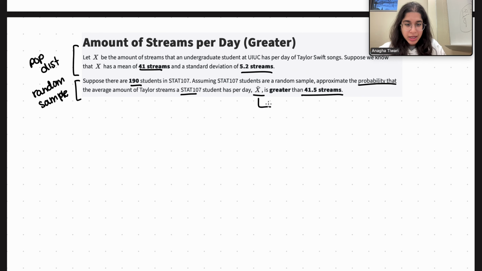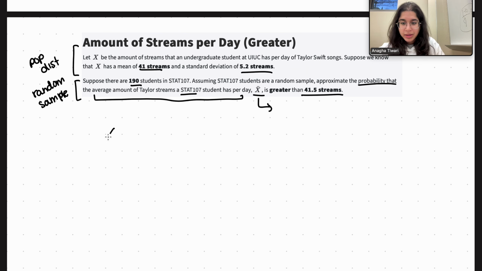It's the variable that represents the average amount of Taylor Swift streams a Stat 107 student has per day. So we're dealing with a population distribution and a distribution from a random sample.